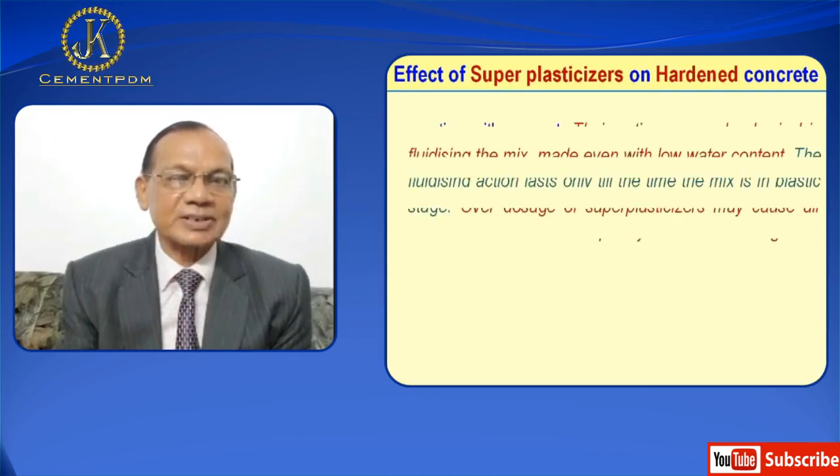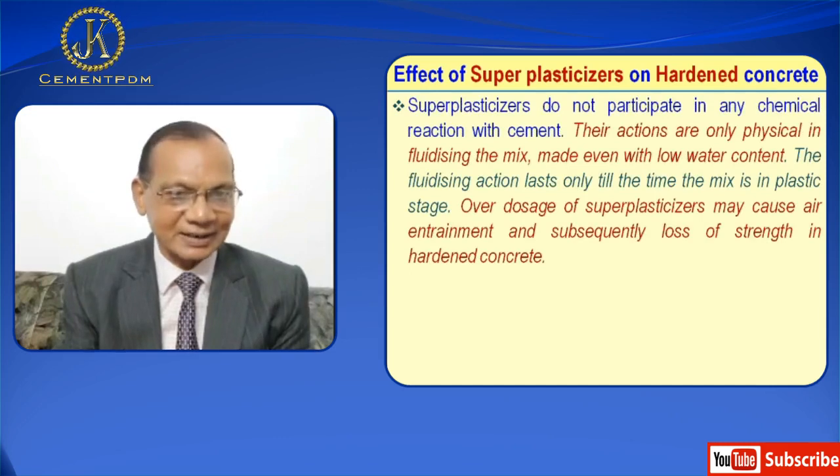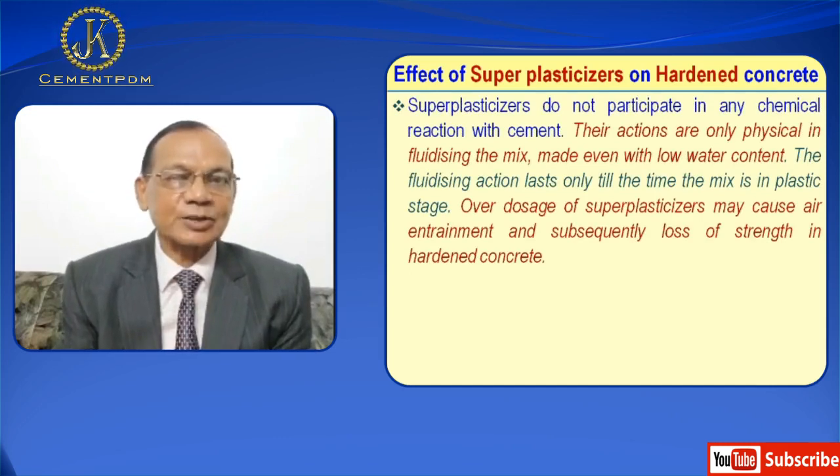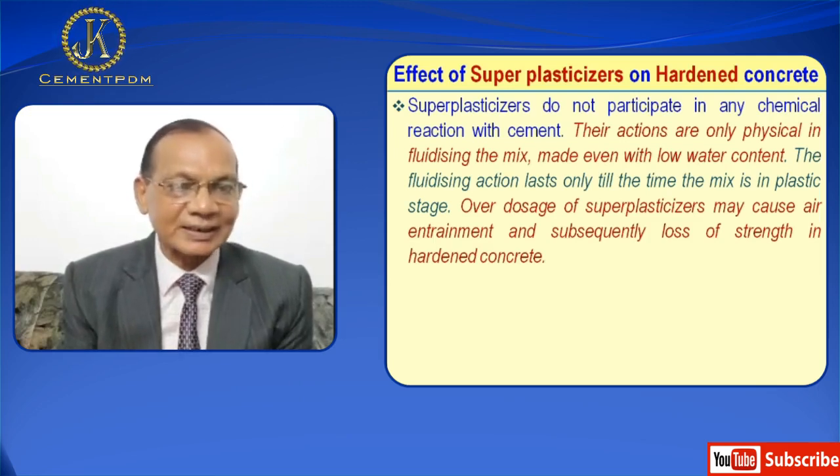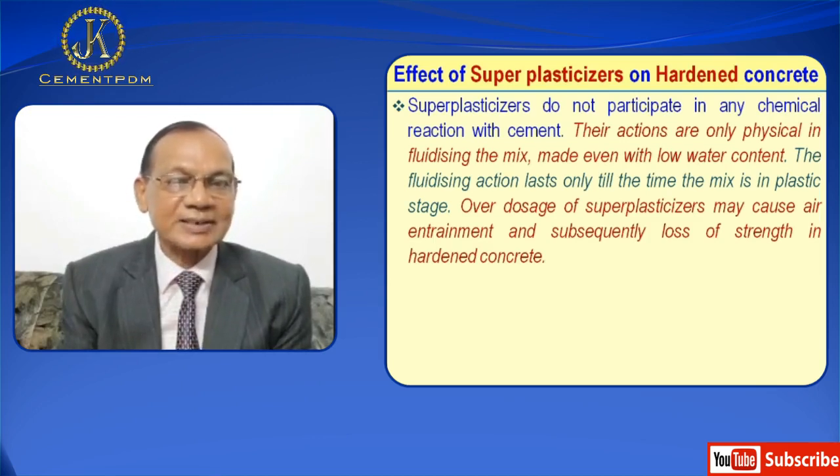Now effects of superplasticizer on hardened concrete. Superplasticizers do not participate in any chemical reaction with cement. Their action is only physical in fluidizing the mix, made even with low water content. The fluidizing action lasts only till the time the mix is in plastic state. Overdosage of superplasticizer may cause air entrainment and subsequently loss of strength in hardened concrete.